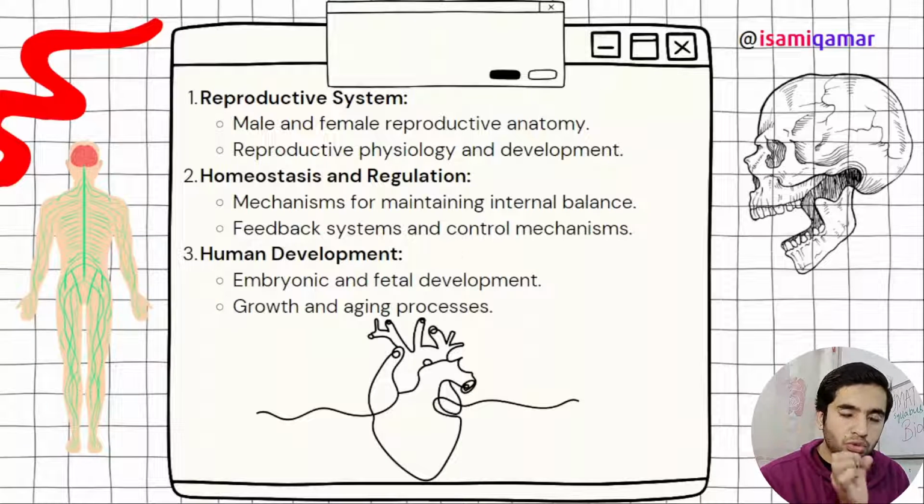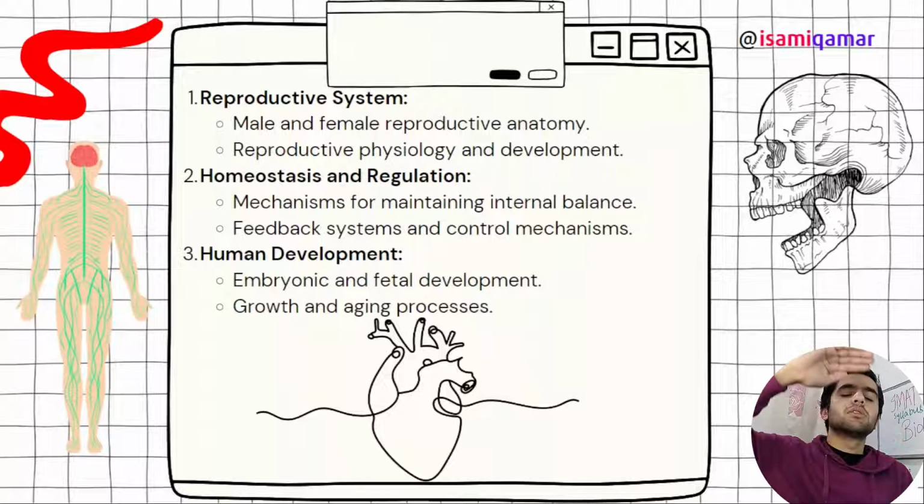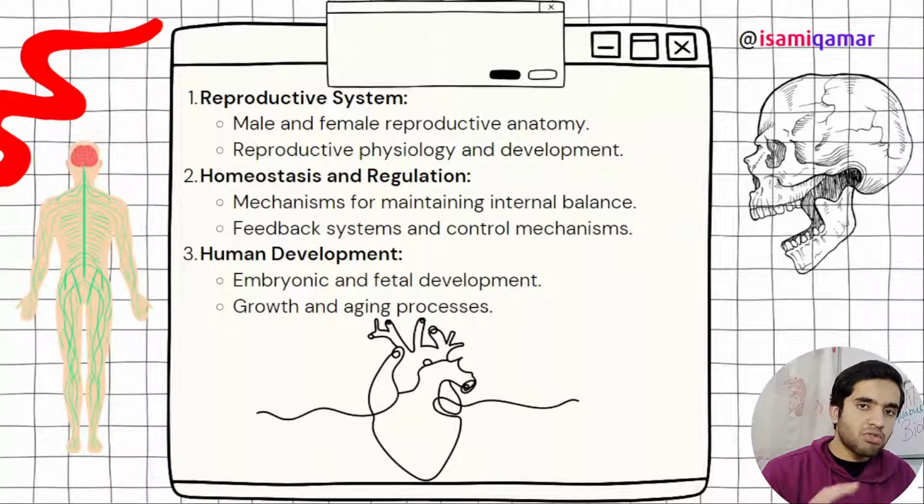When will ovulation occur? Ovulation will occur when LH concentration rises. A surge of LH will cause ovulation.